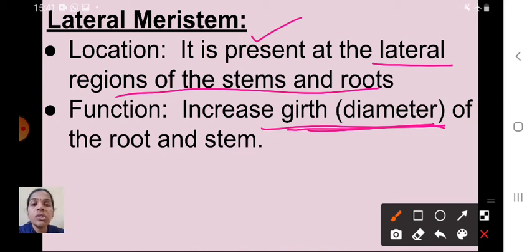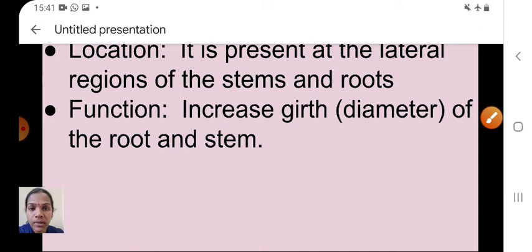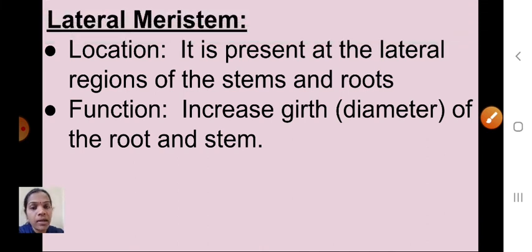Understood, children? So today we discussed nervous tissue, that is the fourth type of animal tissue, and plant tissue, that is the difference between the growth of animals and plants. Next we discussed meristematic tissue and the types of meristematic tissue, that is apical meristem, intercalary meristem and lateral meristem. The remaining things we will discuss in the next class.